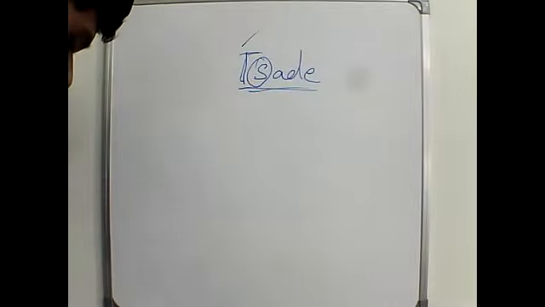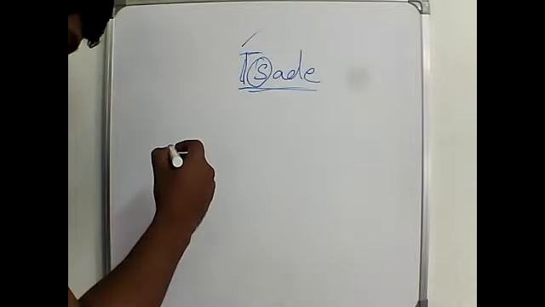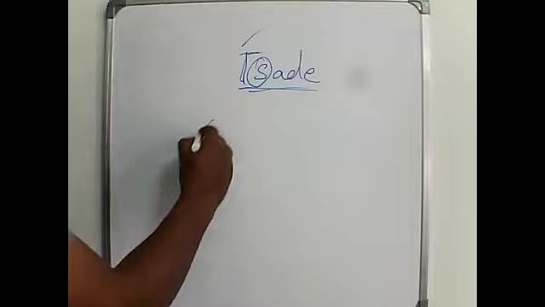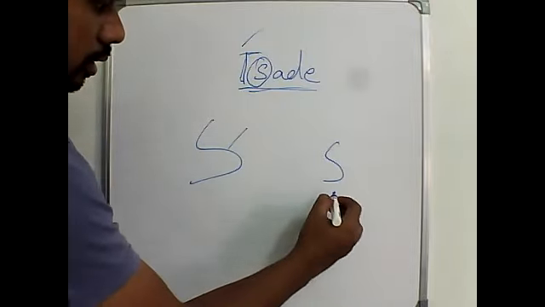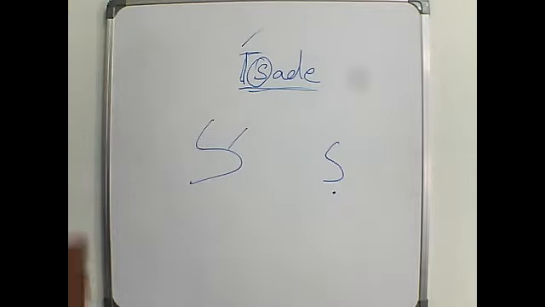I can also tell you the English equivalent, I mean the transliteration, for Sade: a small s with a dot downside.